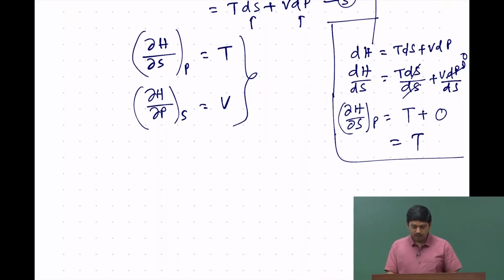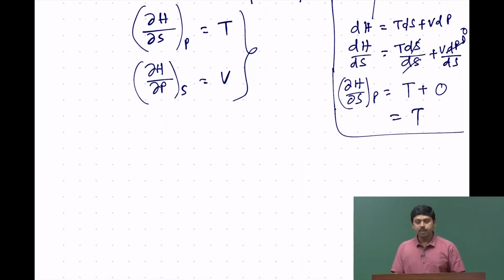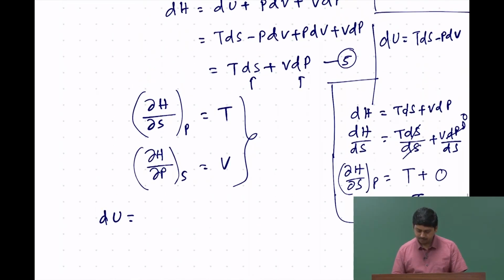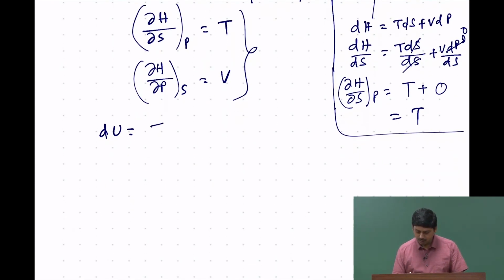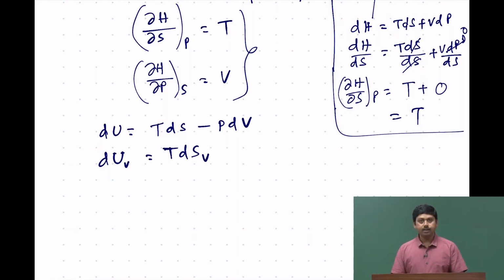So, now that we have that, we can also write it in terms of measurable quantities, and we can see how the entropy depends on specific heats and things like that. We can write, again using equation number 3, du equal to T ds minus P dv, and now we can take V fixed and denote that by a subscript V. So, T ds at V, and dv will become 0.